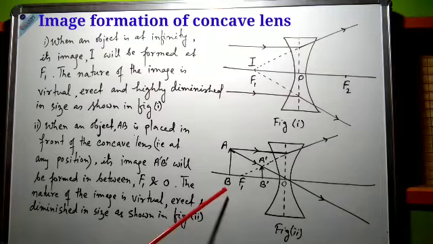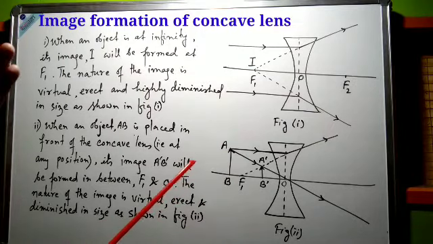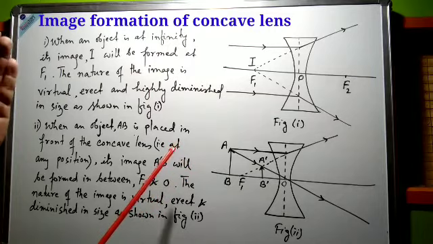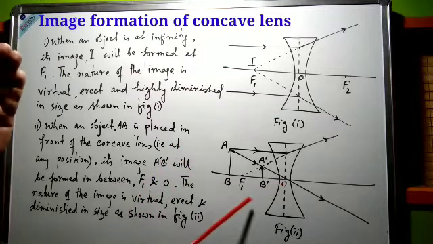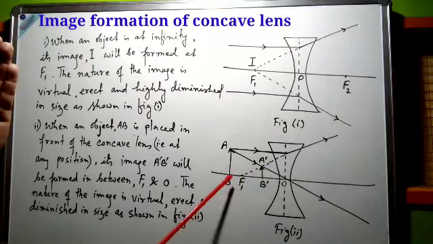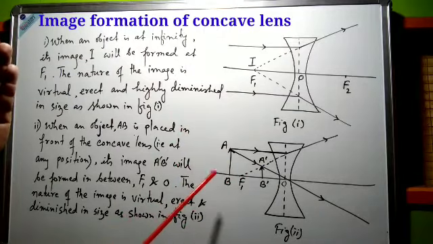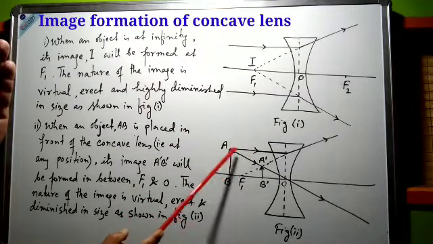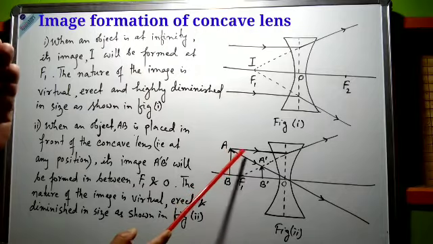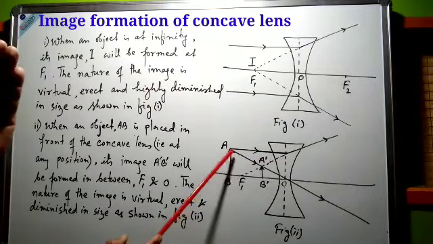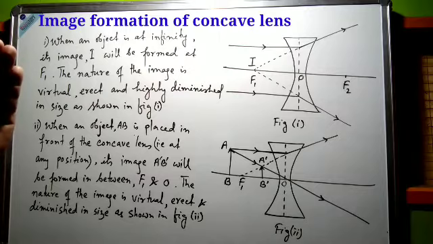In this figure number 2, here AB represents an object, and this object may be placed at any distance from the optical center. So here AB represents the object, and let us consider two light rays emerging from this point A. One is parallel to the principal axis and the other is passing through the optical center.